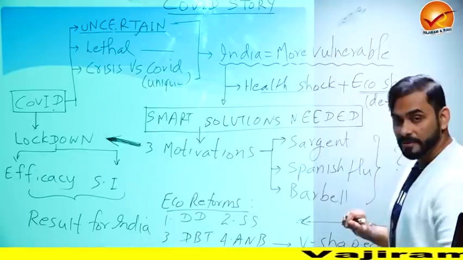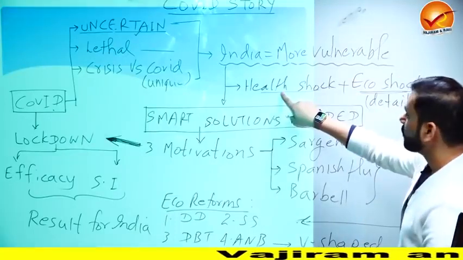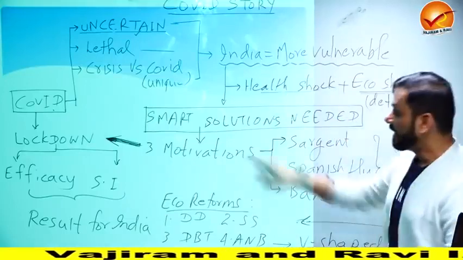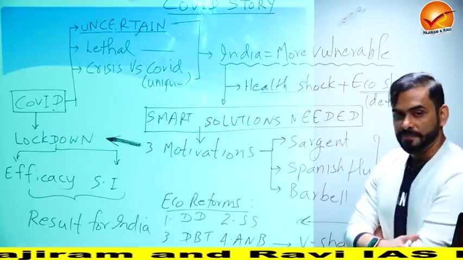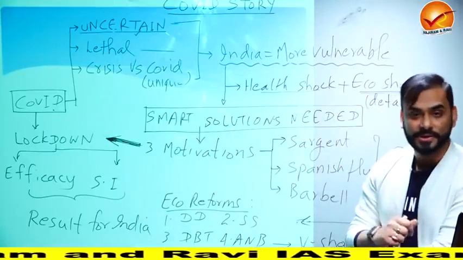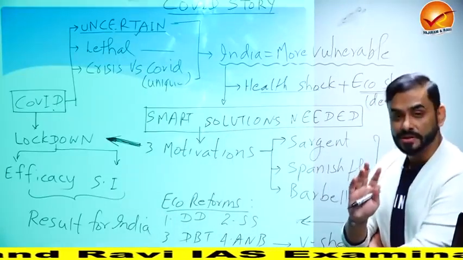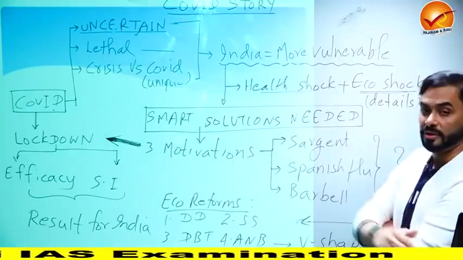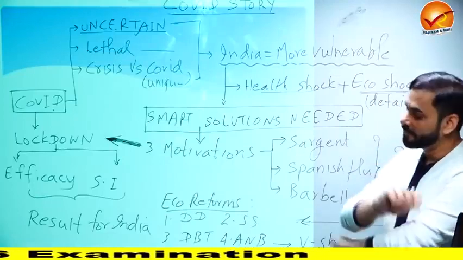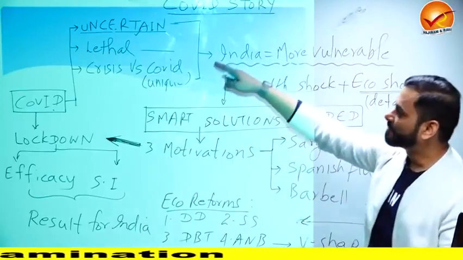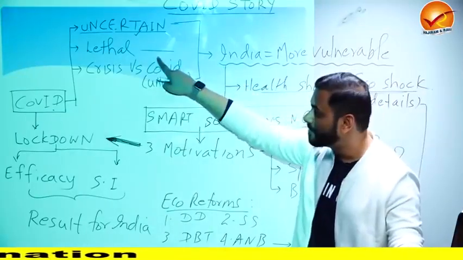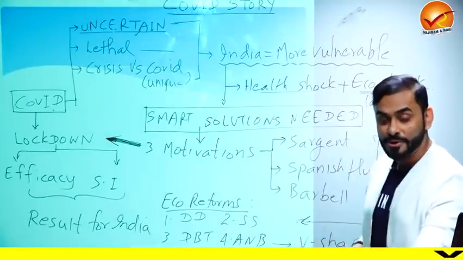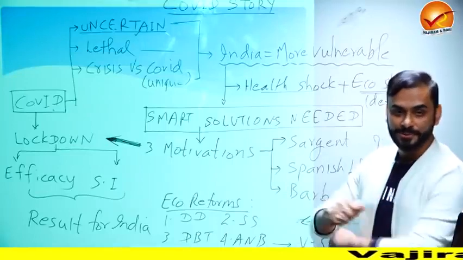That is another problem. Since we are suffering from twin shocks, health shock plus economic shock, India needed smart solutions. And smart solution doesn't mean economic solution. Smart solution means solutions which will help us take care of both the health shock as well as the economic shock. And what is that solution? We had no idea. Why? Because this problem is uncertain, lethal and unique. Since this happened for the first time, nobody had any idea about what to do to solve it.